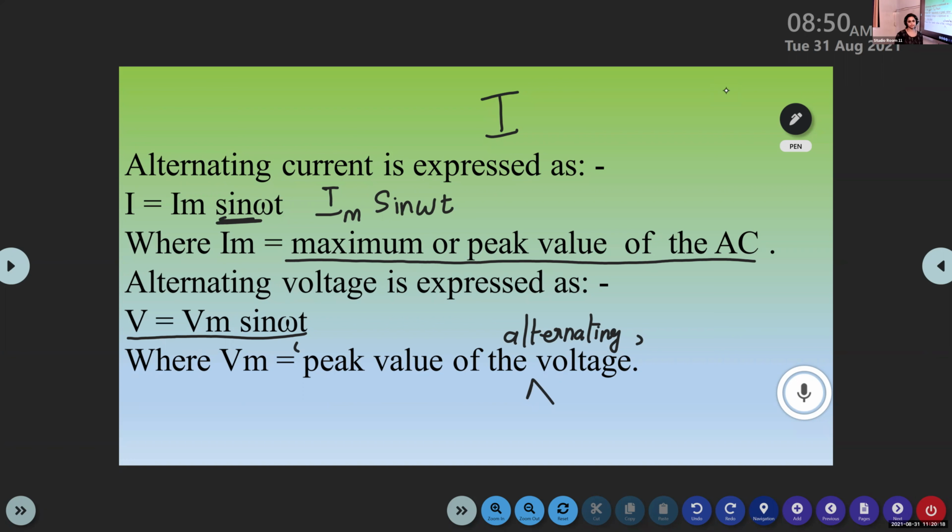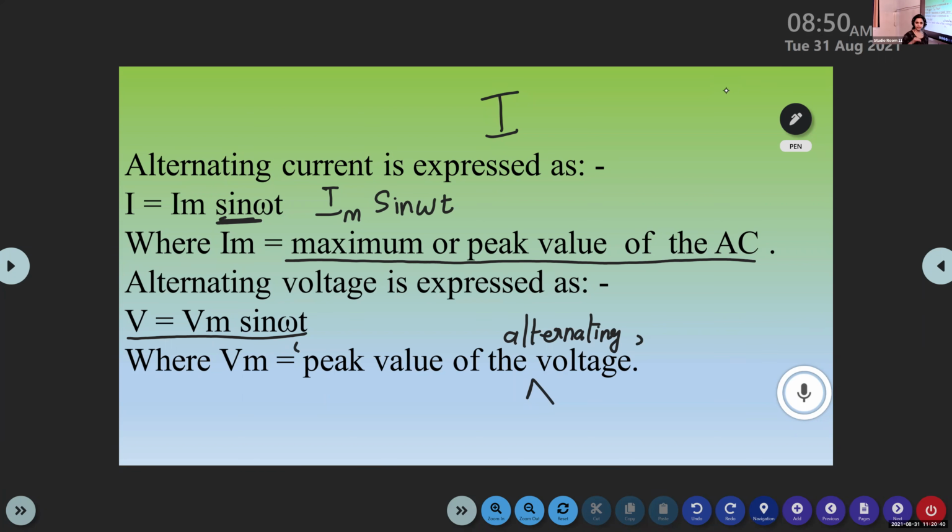I is equal to Im sin ωt. What does Im stand for? Maximum or peak value of alternating current. All right. Then Anna, what about alternating voltage? V is equal to Vm sin ωt.